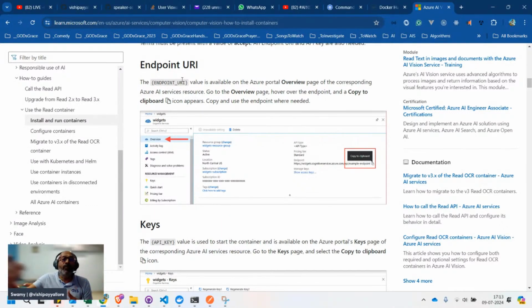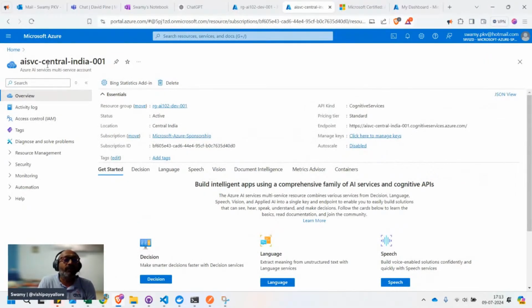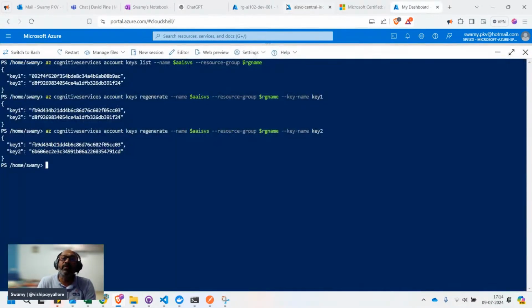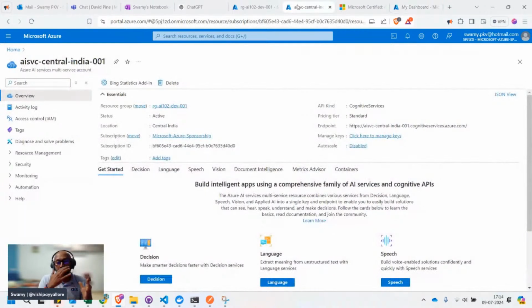So the motivation is we need to execute it on our local machine, and the Docker image should be backed up with the account. Account means we need to have our AI multi-service account. You need to have the endpoint, and we need to have the API key. That means Microsoft knows that these are the legitimate people. They have the account and they have the key, and they are using the containers or the images which were provided by Microsoft. From the billing perspective, they need it.